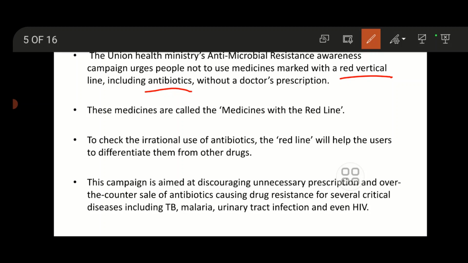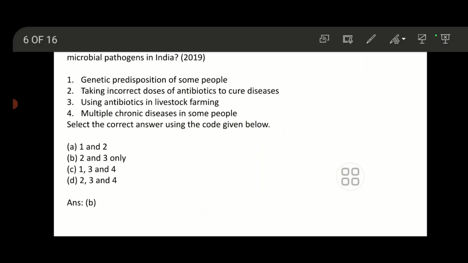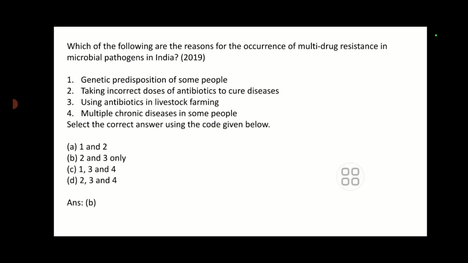That is why the Union Health Ministry wants to spread awareness, and these medicines are marked with a red line, meaning not to be taken without a doctor's prescription. Since there is no rational use of antibiotics, the red line will help users differentiate them from other drugs.